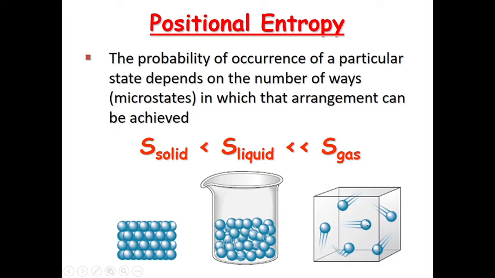So there is more disorderness in gas molecules. So the entropy of gas is more than the entropy of the liquid. However, the disorderness in the solid is less, so the entropy of the solid is low as compared to the liquid and the gases.